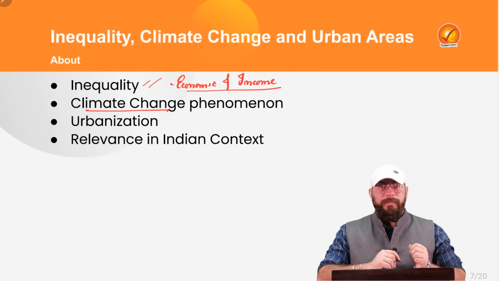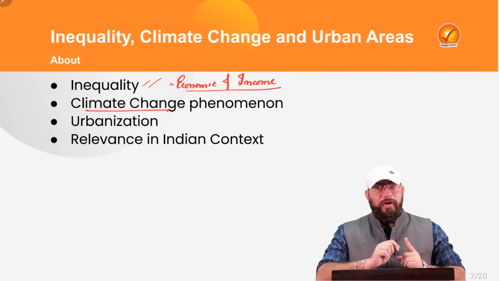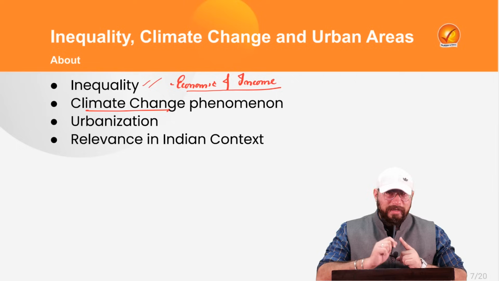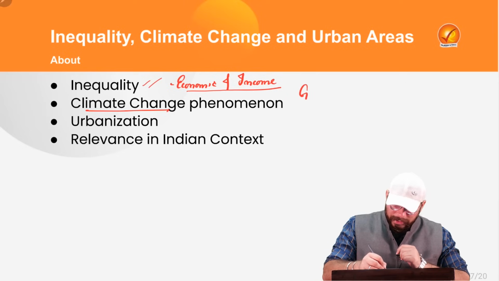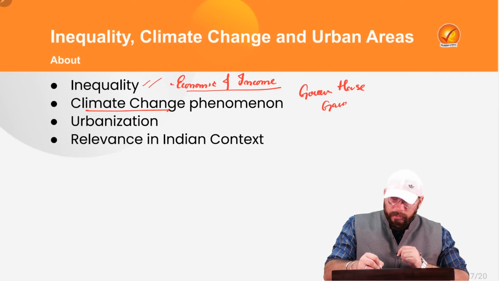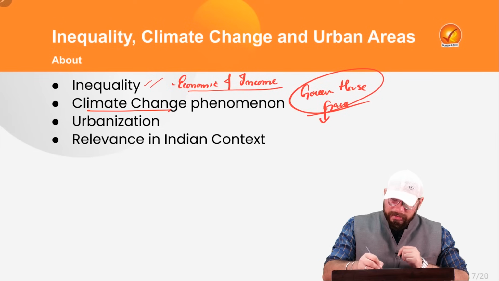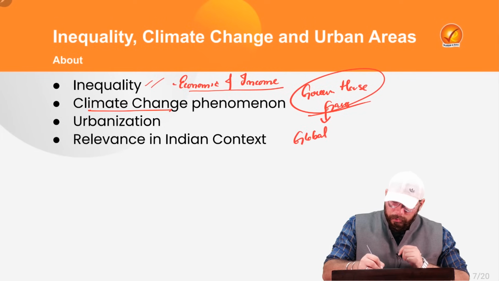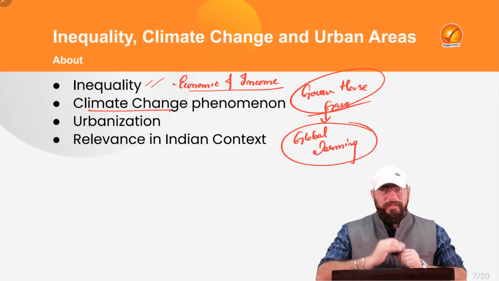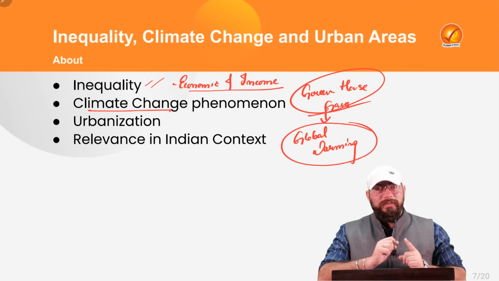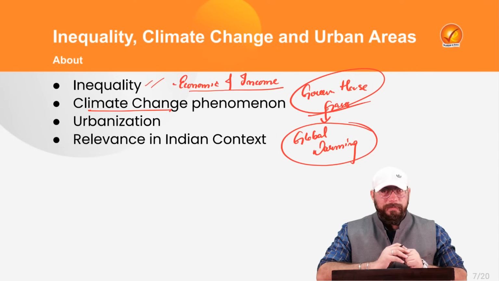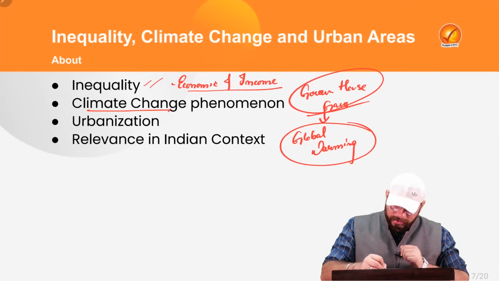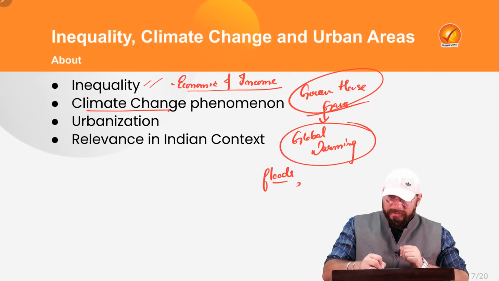Then there is climate change. You all must be aware that because of the emission of greenhouse gases into the environment, let me write this down as well, because of the emission of greenhouse gases in the environment, there is the phenomenon of global warming, whereby the temperature of Earth is rising, right? Now, because of this global warming and because of greenhouse gases being emitted into the environment, there are frequent floods and frequent droughts as well.